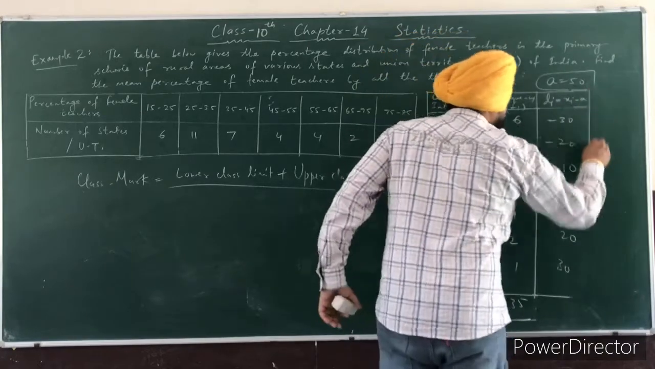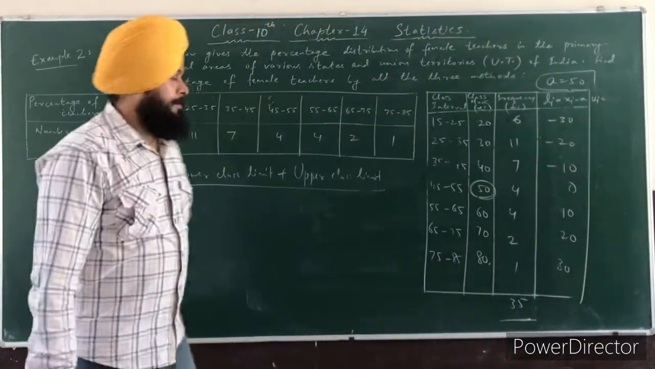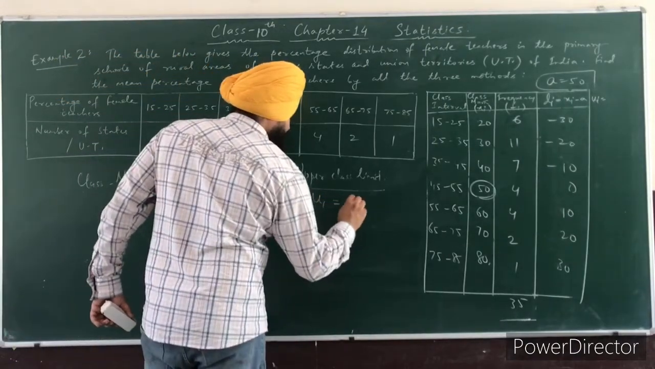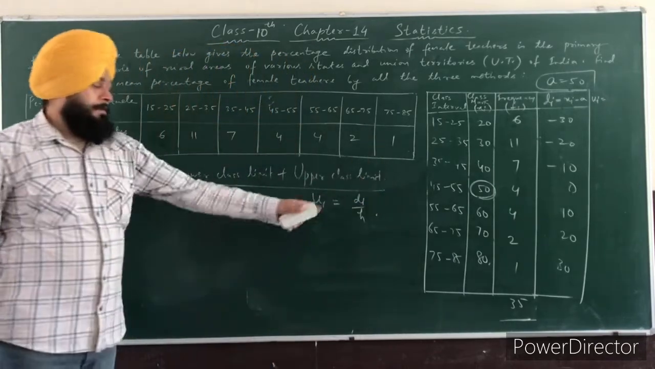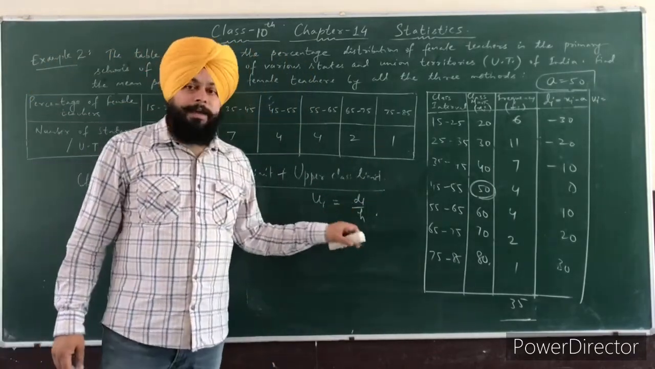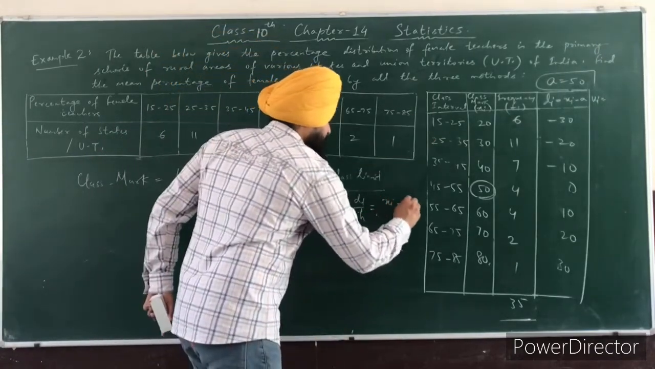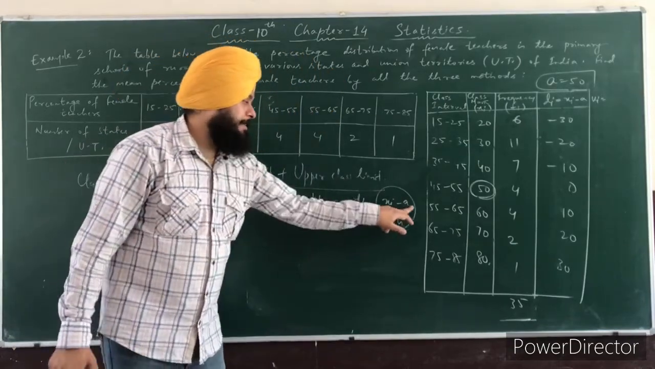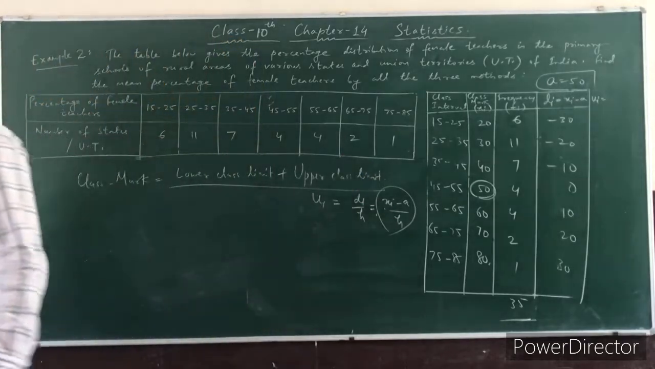So what is ui? ui is di divided by h, and di is xi minus a. So you can write ui as xi minus a by h, or you can write di by h. It is the same thing.